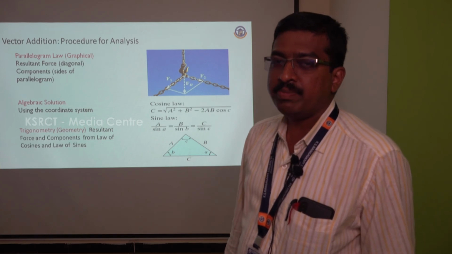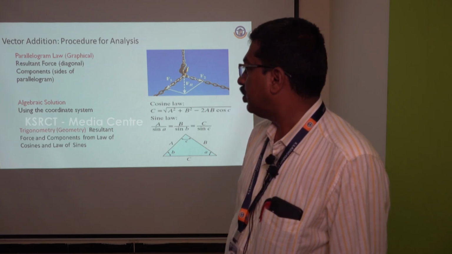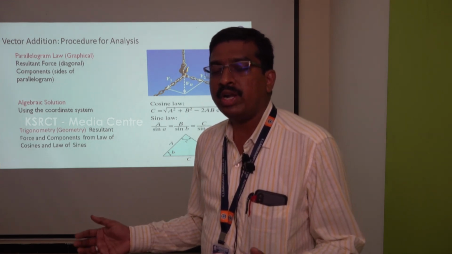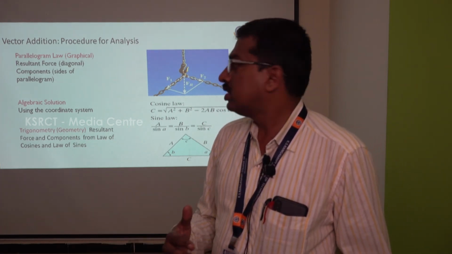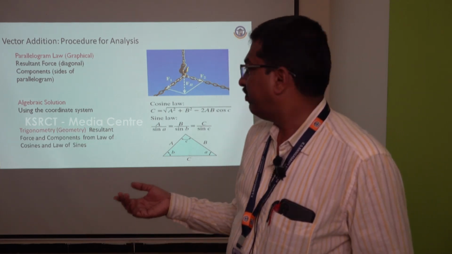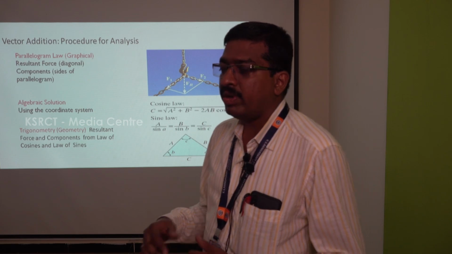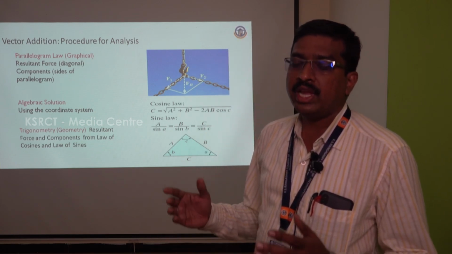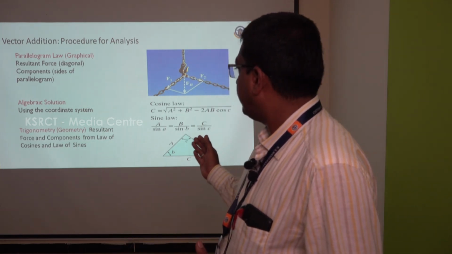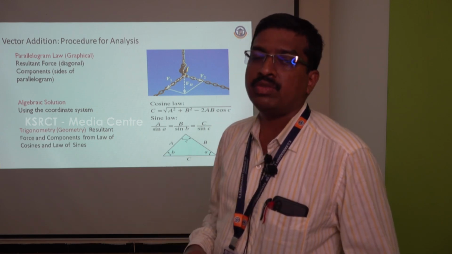Some of the basic equations in engineering mechanics are the parallelogram law, algebraic solutions as well as the trigonometric law. The parallelogram law states that if two forces are acting on a body, the diagonal represents the resultant of the forces. Similarly, the algebraic solution involves the cosine law. As per the cosine law, the formula is given as c square equals a square plus b square minus 2ab cos C. As per the trigonometrical solution, or the sine law, a divided by sin A equals b divided by sin B equals c divided by sin C, as per the trigonometrical relations or otherwise the law of sines.